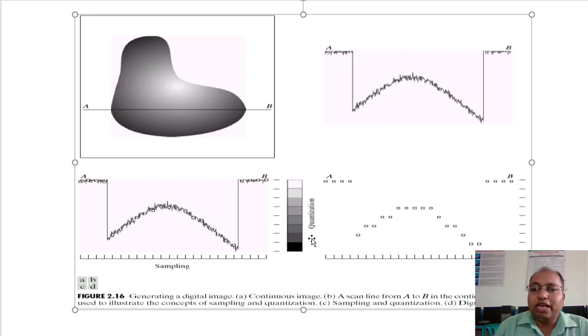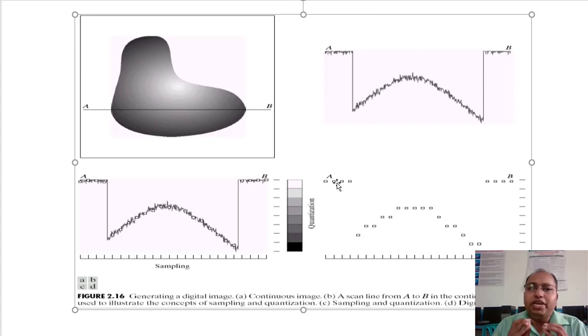Are you getting it? So likewise we are going to take the sample. This is nothing but the first step. That means you are going to discretize the x-axis, that is the xy coordinates of the image, and then assign values to these gray levels in terms of digital values. This is nothing but your quantization. Are you getting it? Fine.